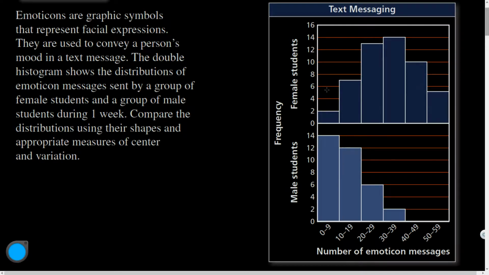So the shape of this distribution, what type of shape would you call this? It's kind of symmetric, right? Not exactly. Kind of symmetric. What shape do you call this? This one is skewed. Which way is it skewed? It's actually skewed right, because the tail tapers to the right. But what's weird about the skewed data terminology is that if something's skewed right, that means most of the data is on the left.